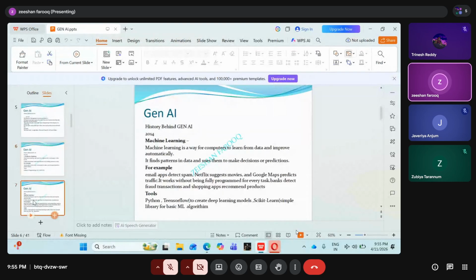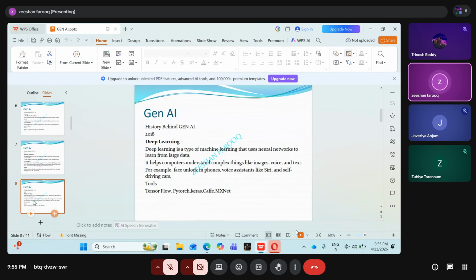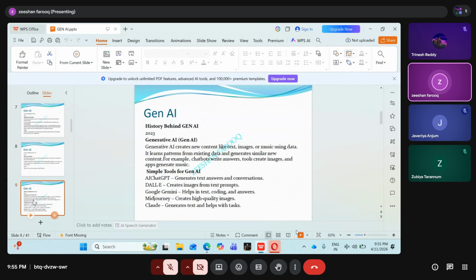After that, from 2014 onwards, machine learning came into the picture. Companies were hiring for Python, TensorFlow, libraries, and all. They keep on hiring. From 2018 onwards, deep learning came into the picture. TensorFlow, PyTorch, and all, companies keep on hiring. Slowly, currently, from 2023 onwards, companies are hiring Gen AI. Whatever text, image, or music you are creating, it processes in a very short time.